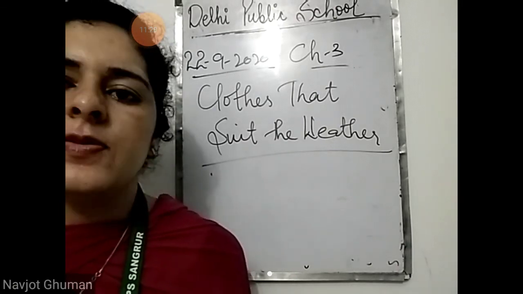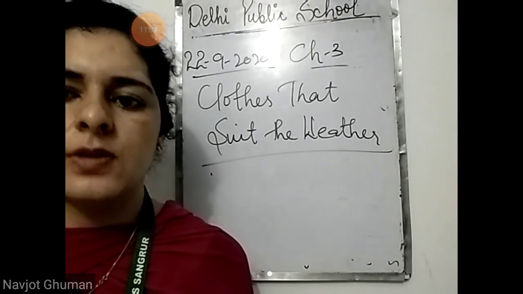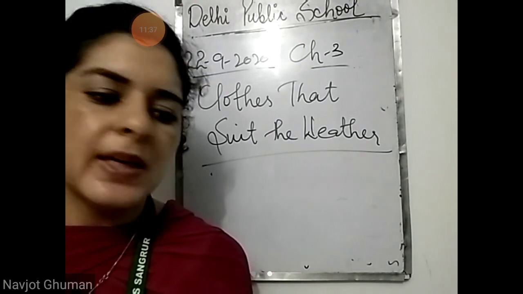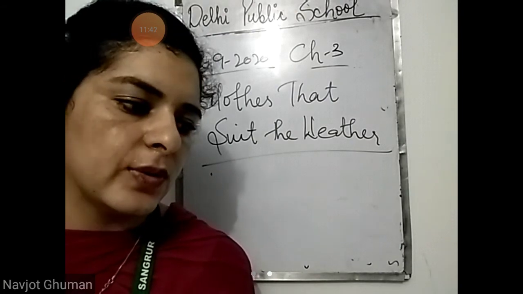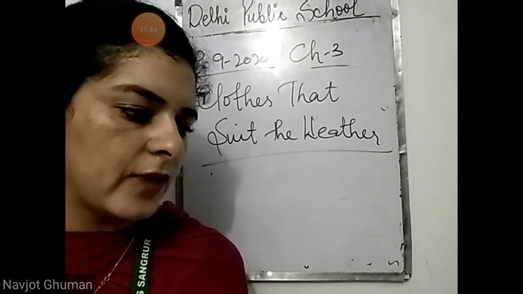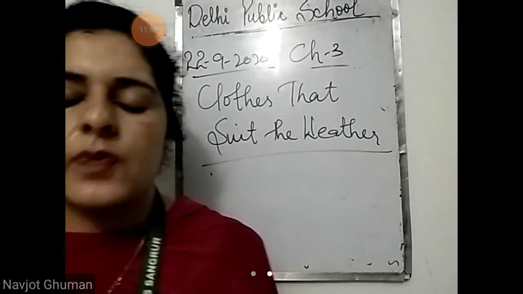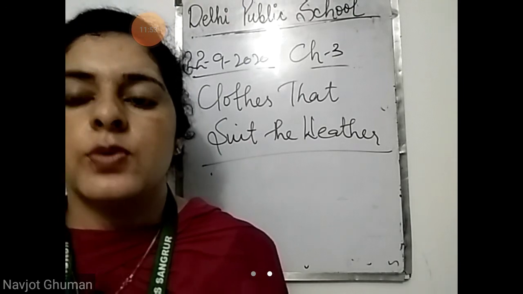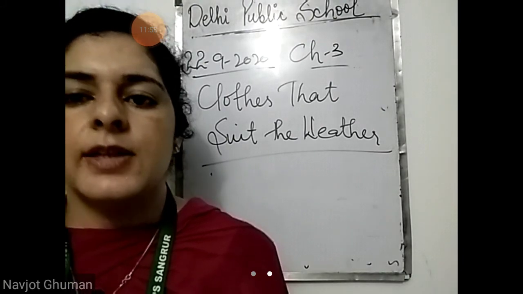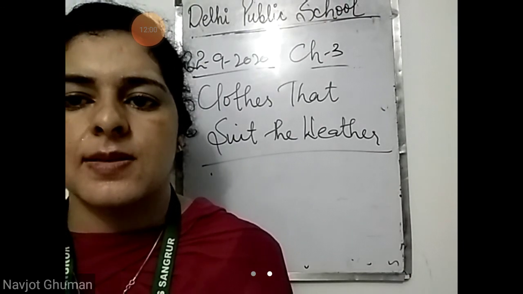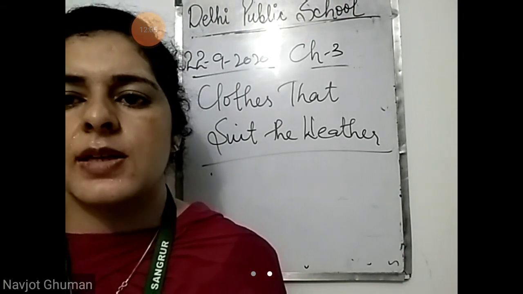Next, there are some cold places like hill stations. There it is snowfall almost the whole year. People living over there wear clothes that are made up of fur. What is fur? Fur is a soft hair found on the body of some animals. Clothes are made from the soft hair on some animals, and those are furry clothes. Those clothes are worn in cold places, like by people living in hill stations and hilly areas. They wear clothes that are made up of fur.